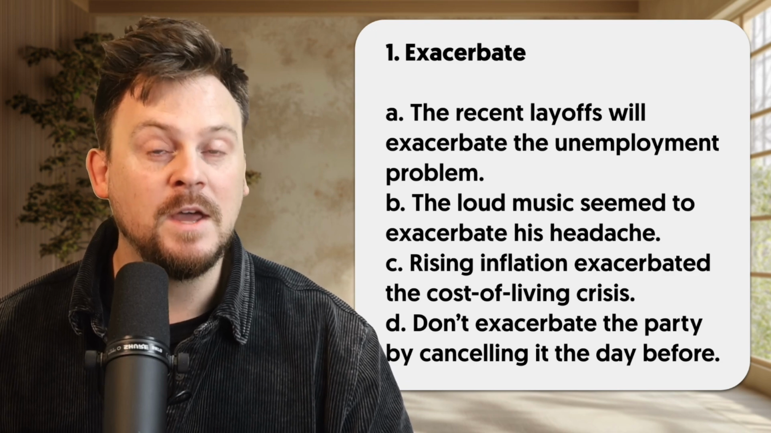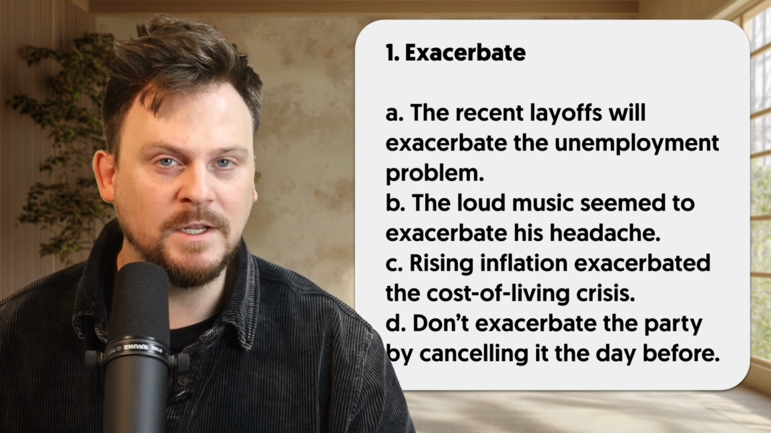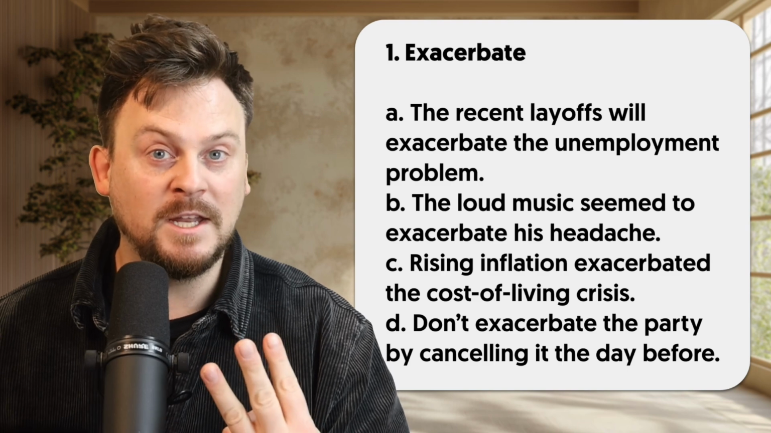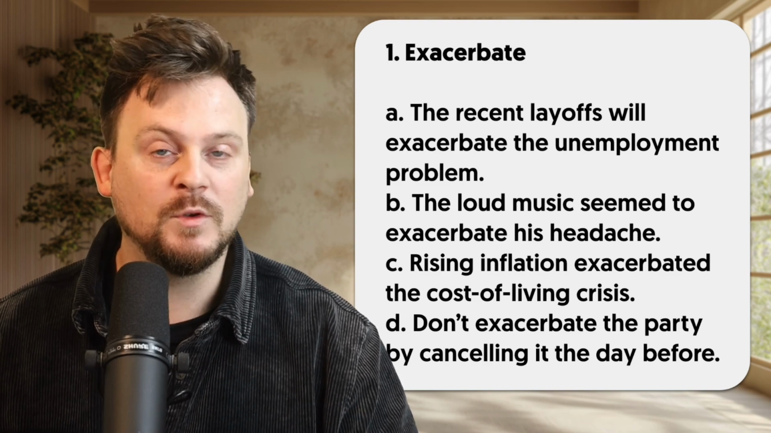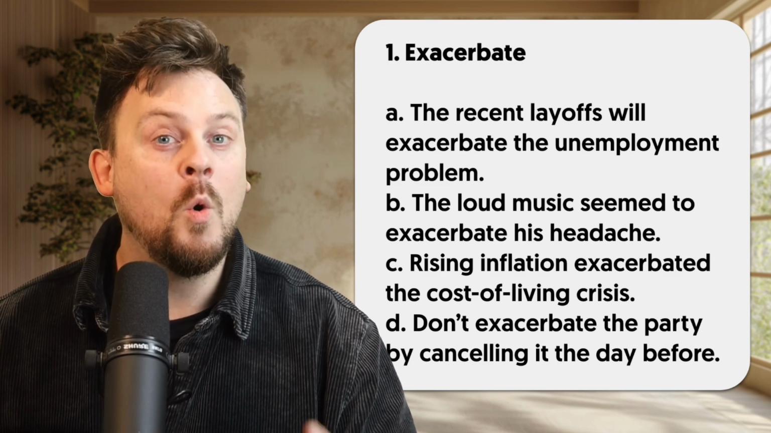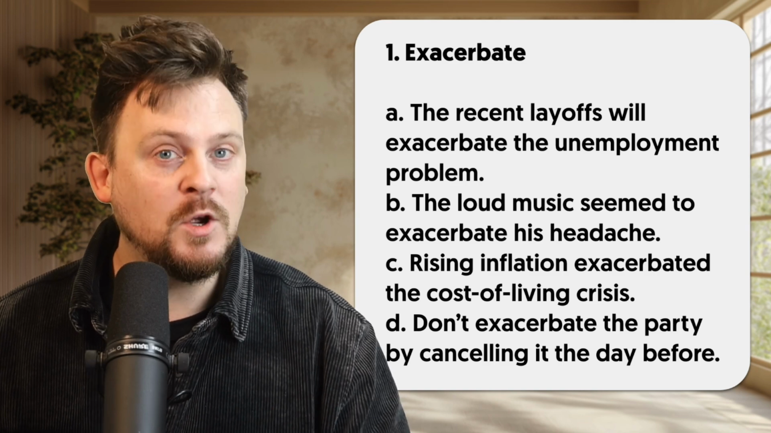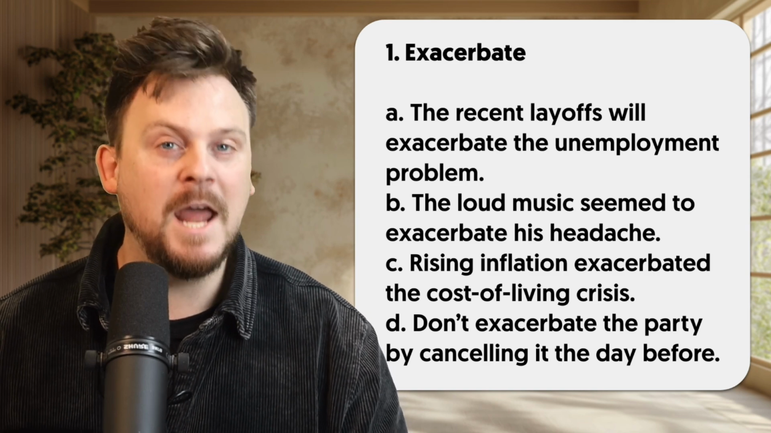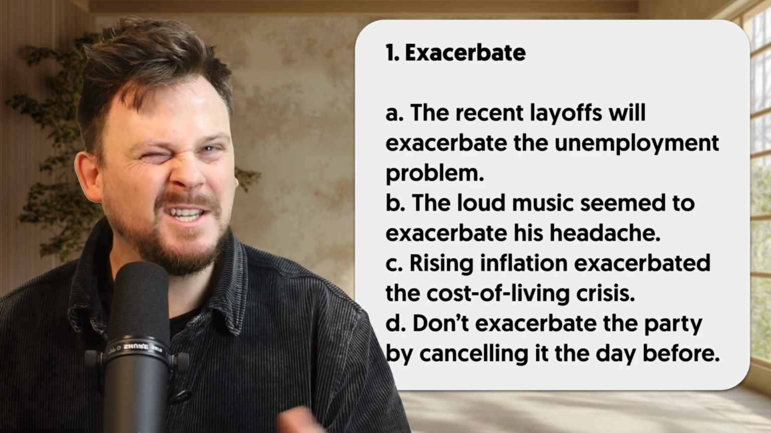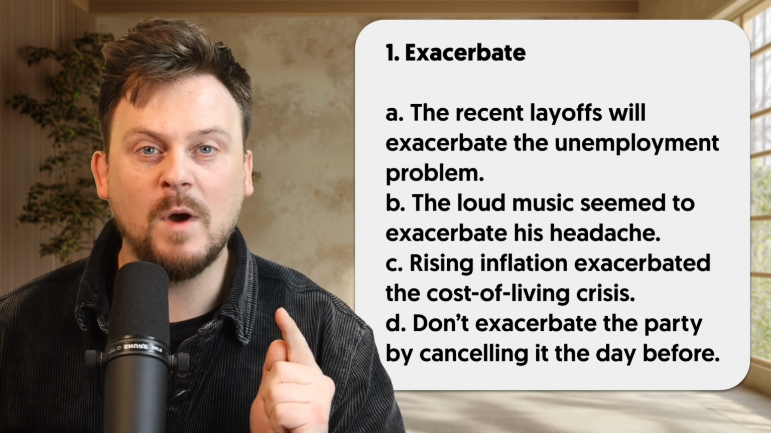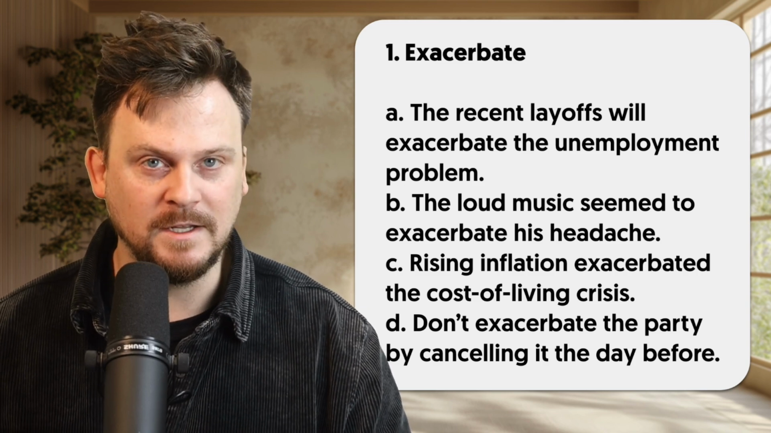For each question, there will be 4 sentences. 3 sentences use the word naturally and correctly. 1 sentence uses the word either incorrectly or unnaturally. It might be correct, but not natural. You have to identify that sentence.